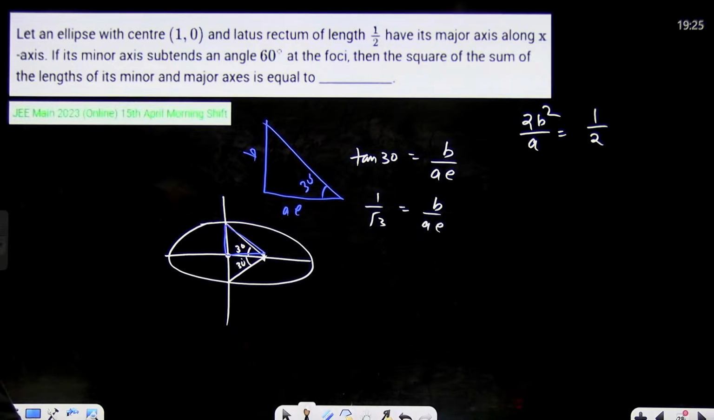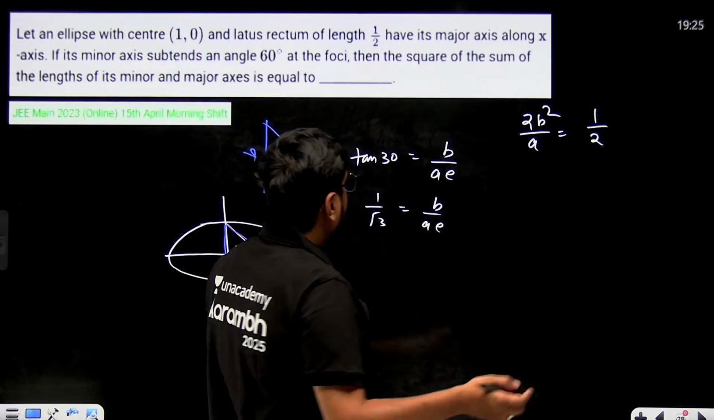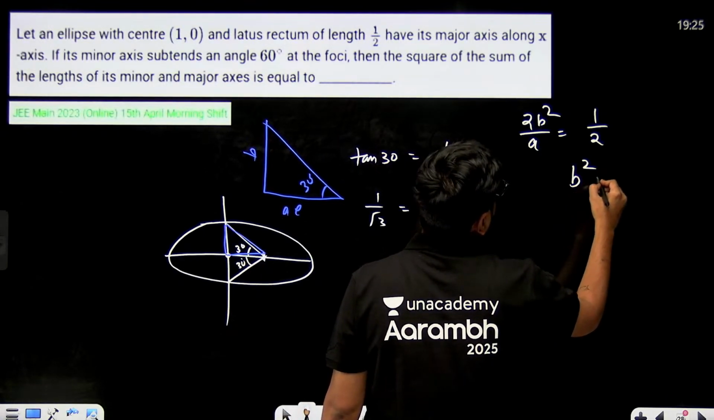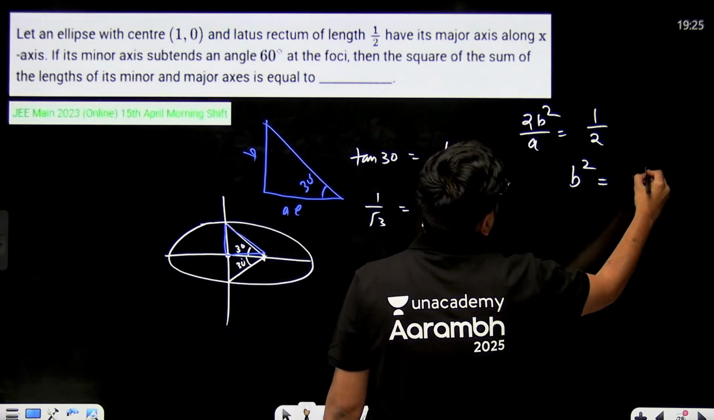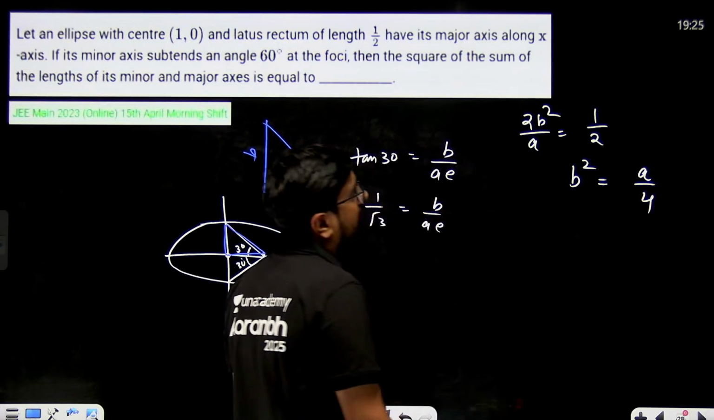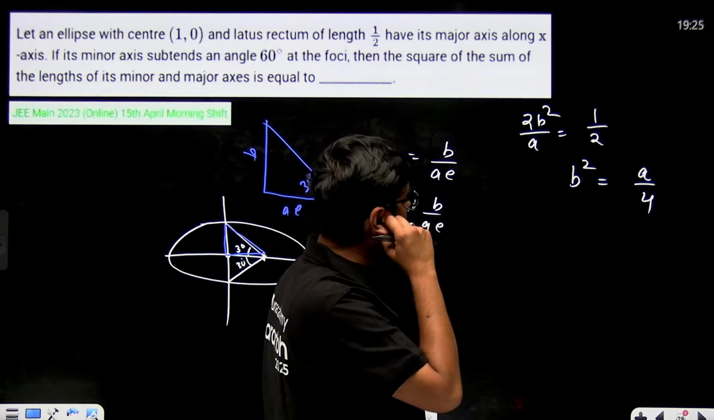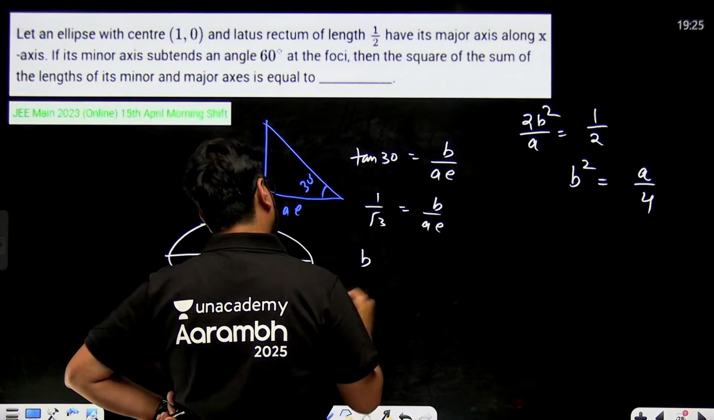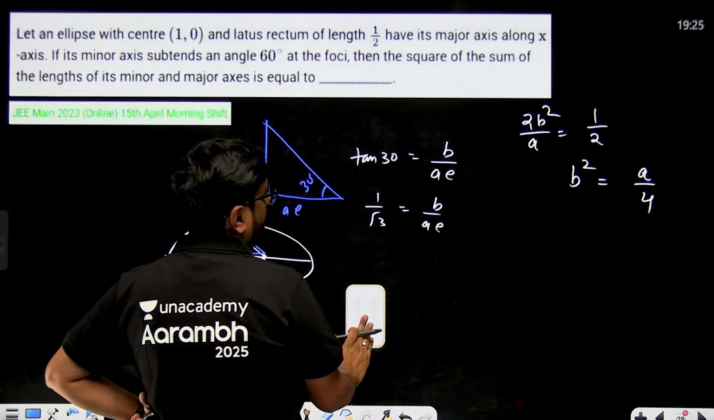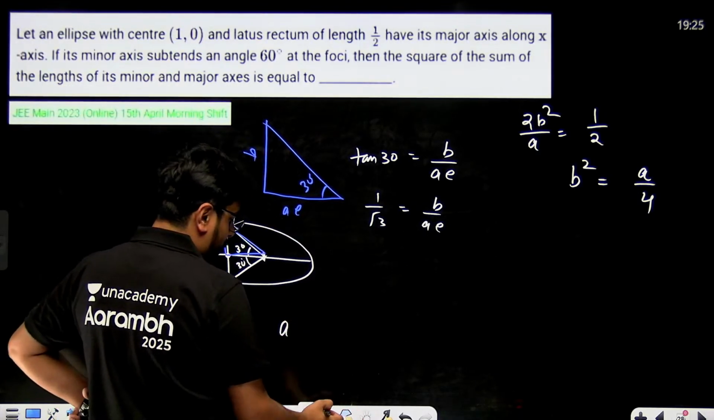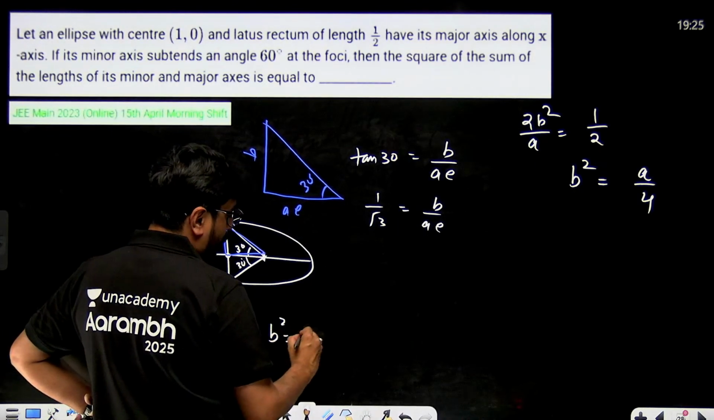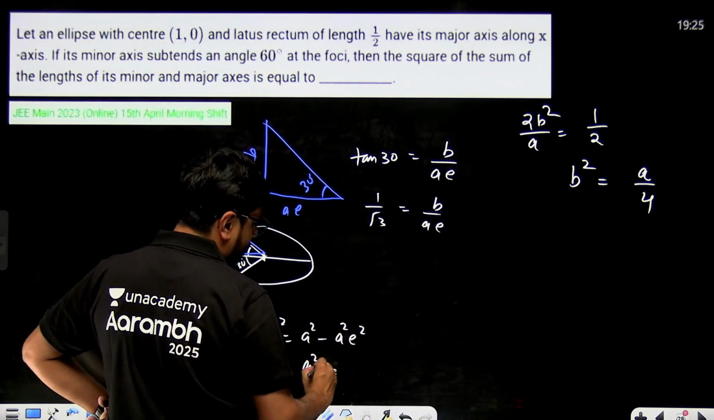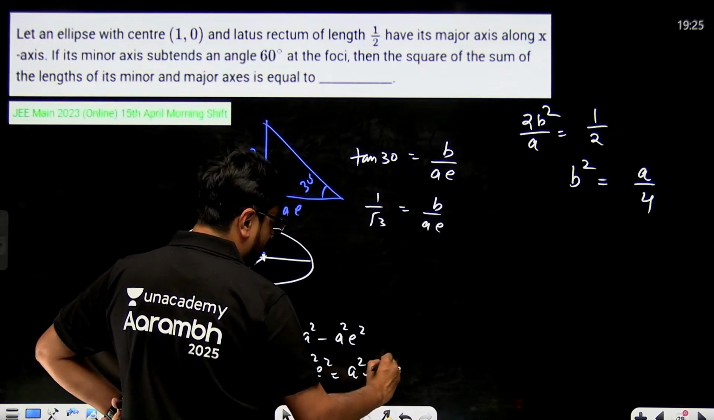Now here we'll have to do some manipulations. So from here, what are we getting? Here we are getting B square is equal to A by 4. Correct? And from here, AE we know, right? We can use the relation B square is equal to A square minus A square E square. So A square E square comes out to be A square minus B square.